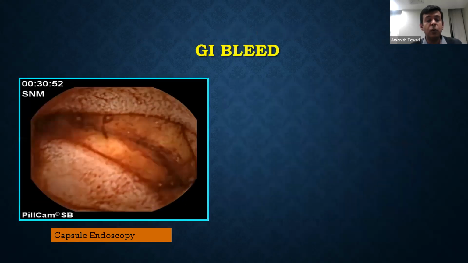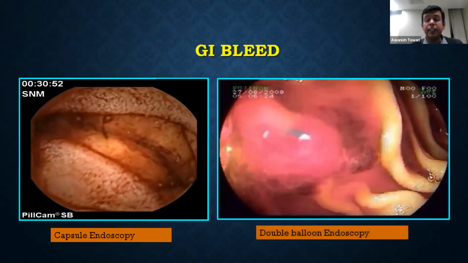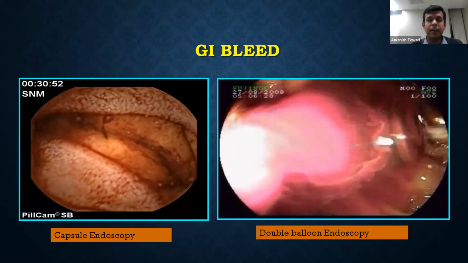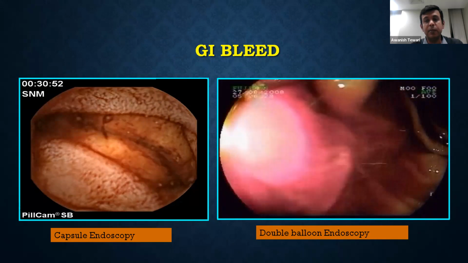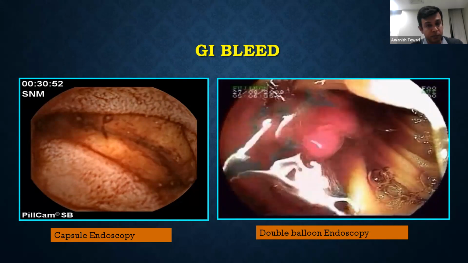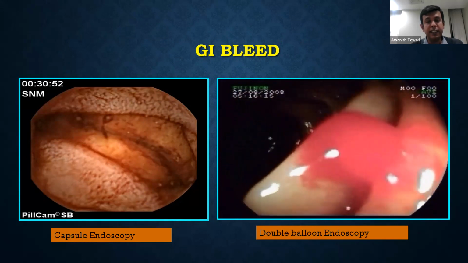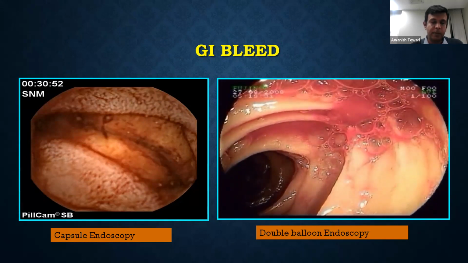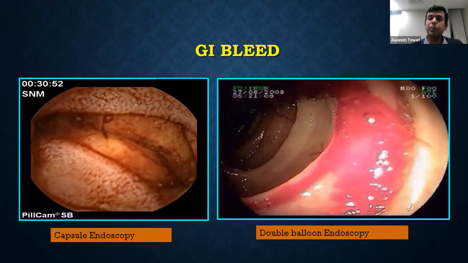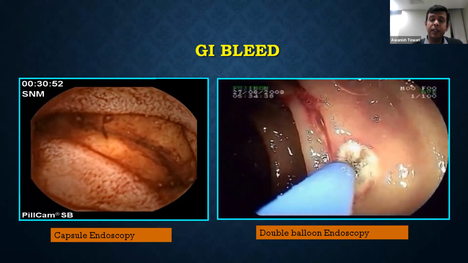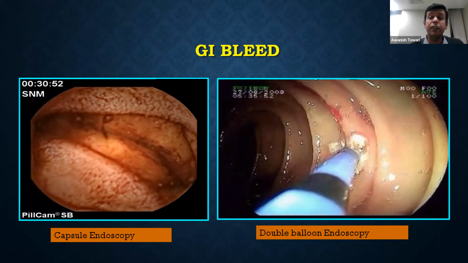This is about a patient who had presented with a GI bleed. He was having hemoglobin in the range of 6 to 7 when the patient was hemodynamically stabilized. Then capsule endoscopy was done, which showed bleeding from the distal jejunum. When single balloon endoscopy was done, we found a Dieulafoy lesion for which APC was done and hemostasis was achieved.